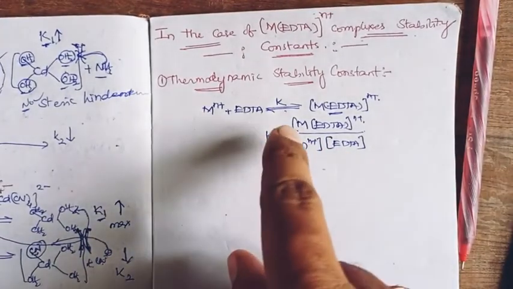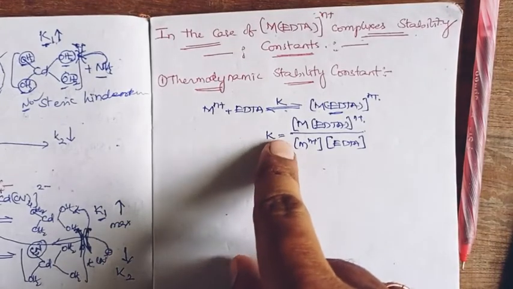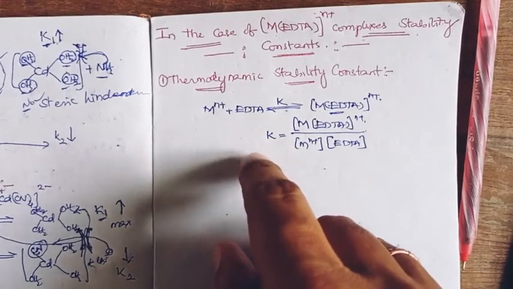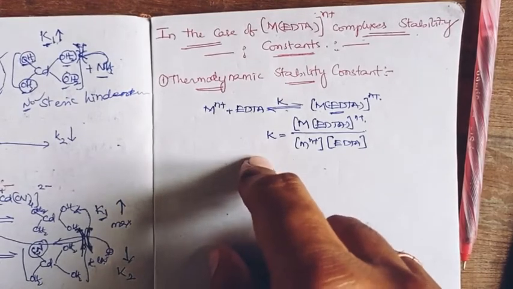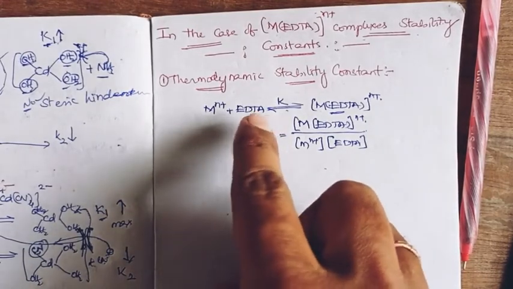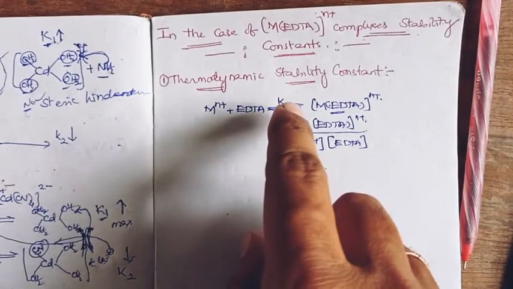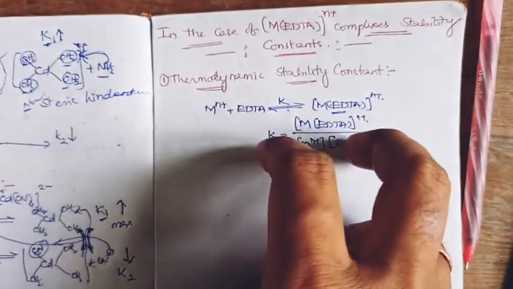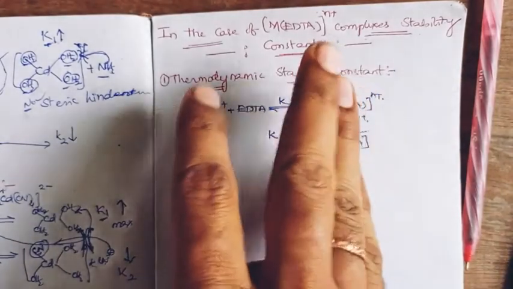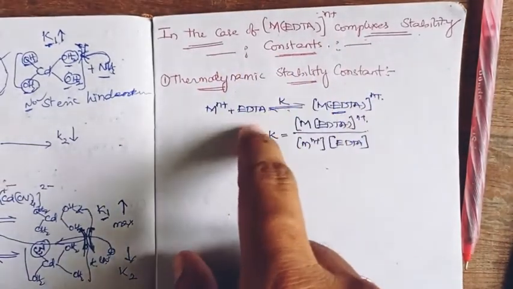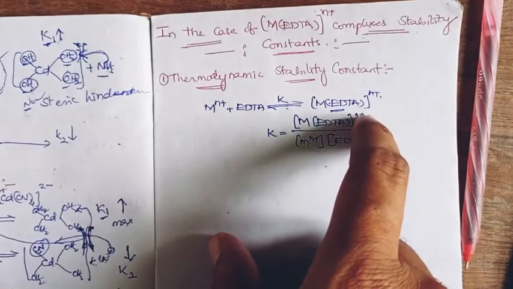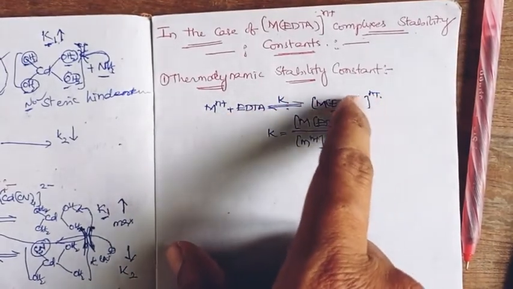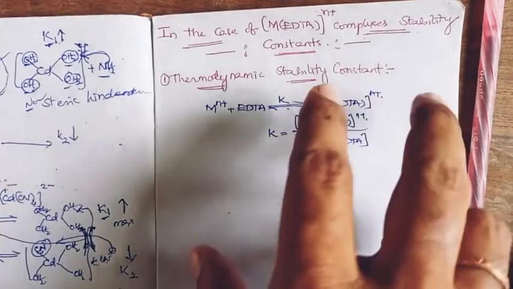This thermodynamic stability constant has some errors due to metal side factors and ligand side factors. With respect to ligand side factors and metal side factors, the formula for calculation of the thermodynamic stability constant was changed.